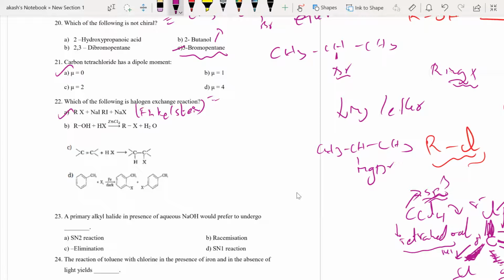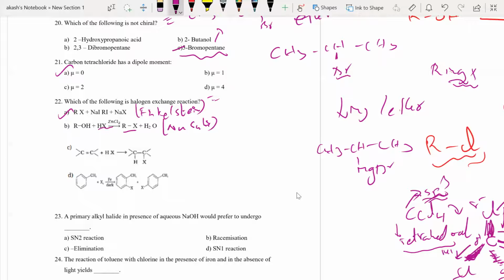Now the next option, B. Option B is ROH in the presence of HX gives RX plus H2O. This is not halogen exchange, it is just a nucleophilic substitution. What is happening in the nucleophilic substitution?